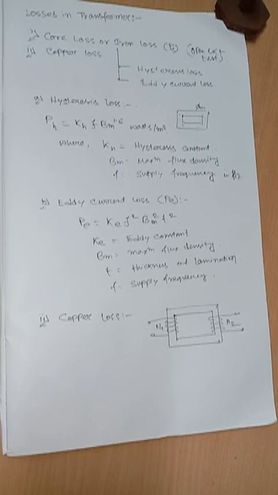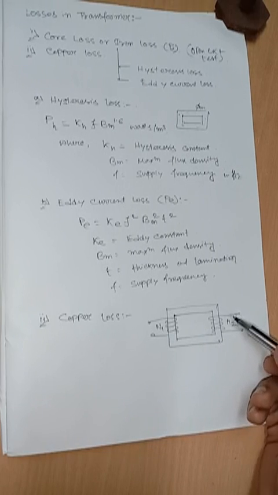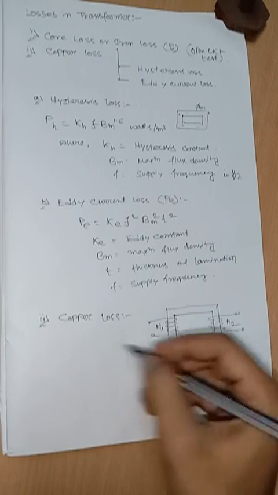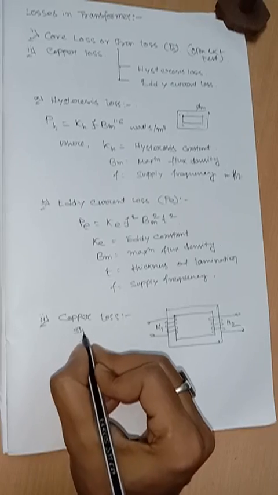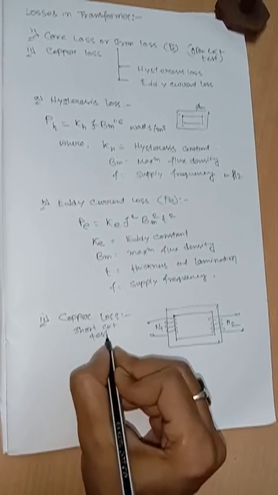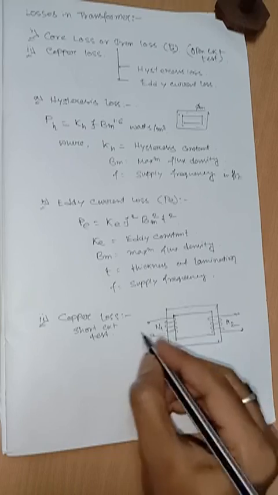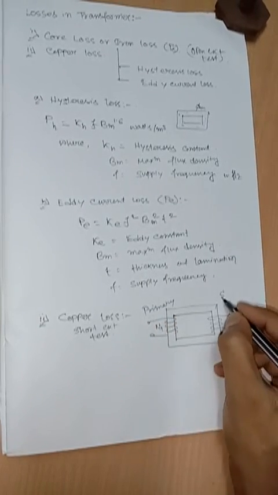Losses occur in both the primary and secondary windings due to ohmic resistance, and this copper loss can be determined by the short circuit test. This is our primary side and this is our secondary side.